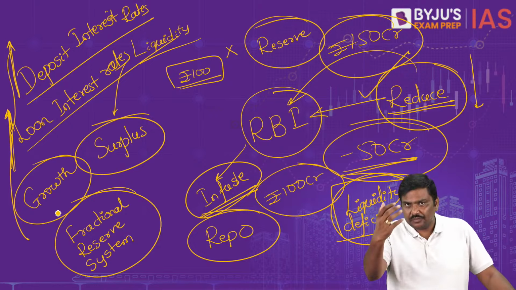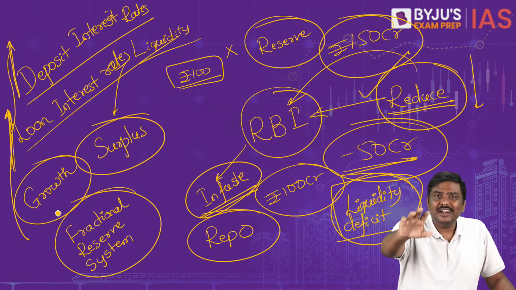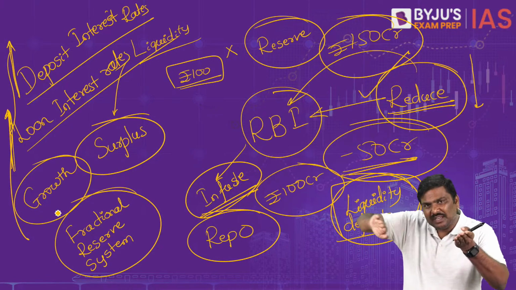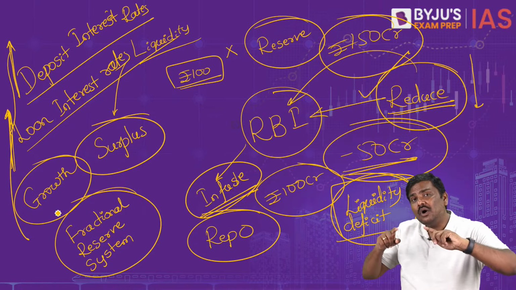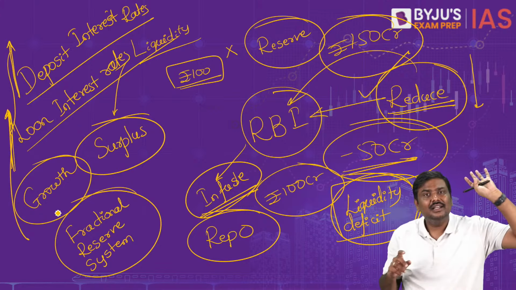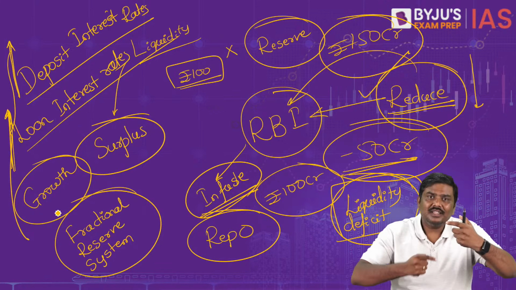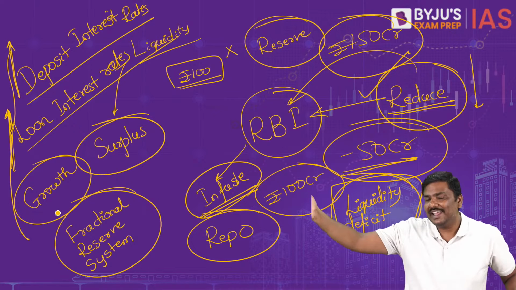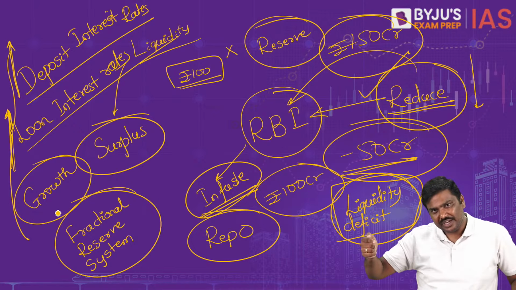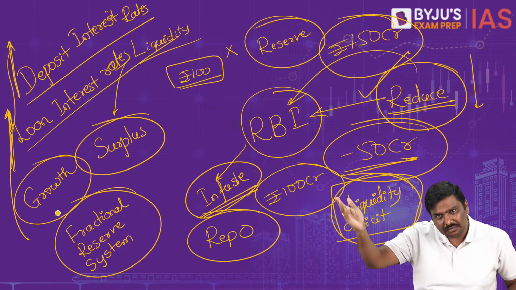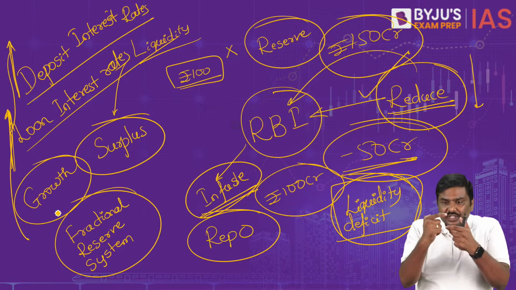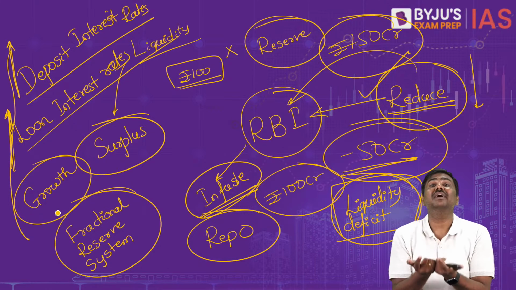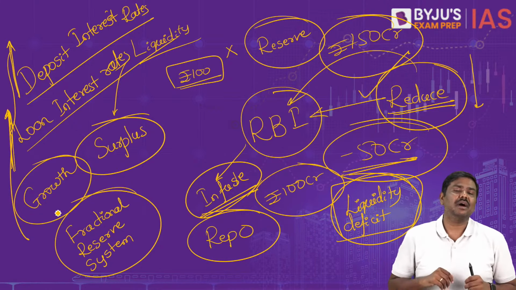For example, if you are the bank, I will deposit 100 rupees with you. You will not keep quiet with that 100 rupees. You will keep aside certain reserves. The remaining amount, you will lend in the market. That is basically how the cycle will take place. Because when you lend it in the market, a company will take a loan. They will purchase a machine. They will make a payment. Again, the money will come to the bank only. So this is how the fractional reserve system will continuously create more and more commercial bank money in the market.